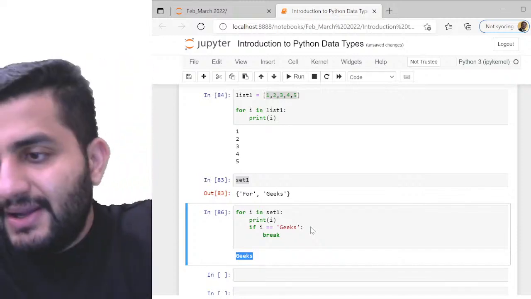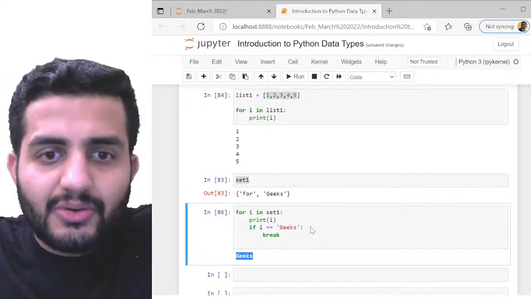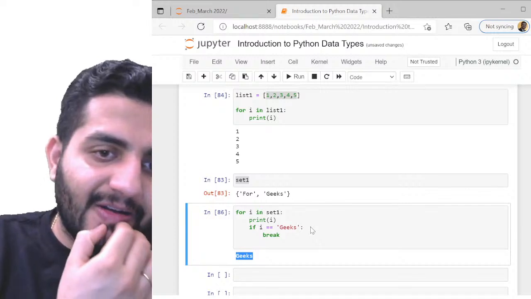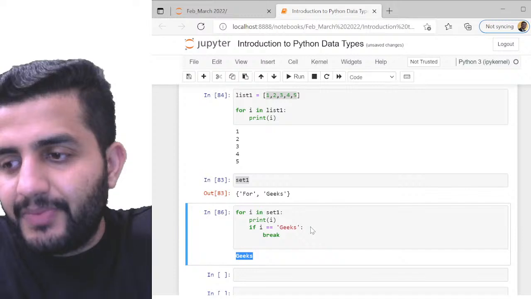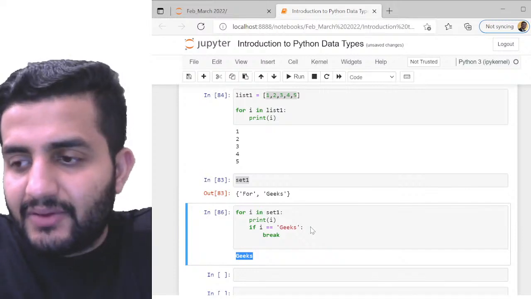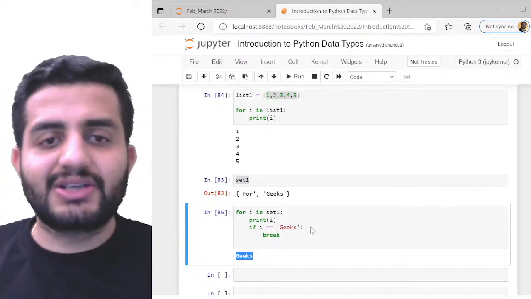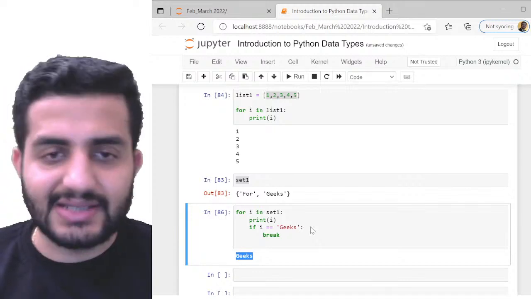Okay, so I think let's stop it for today, guys. So maybe I can take dictionary tomorrow. So we'll take dictionary for tomorrow, and then we'll try to take things from there. Okay, so I'll rather go a bit deep in dictionary, and then we'll see how we can take it from there. Okay, so we'll start from dictionary tomorrow, and then we'll try to take something else, and then we'll see how we're gonna utilize our time.